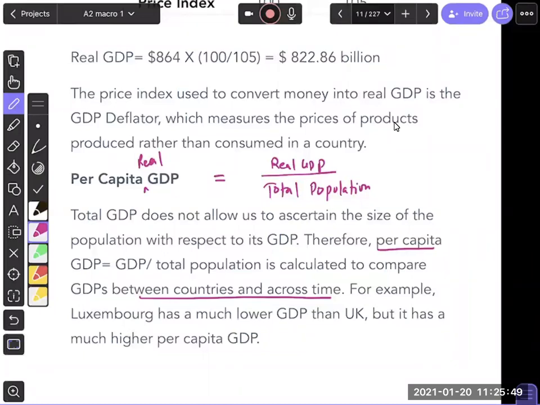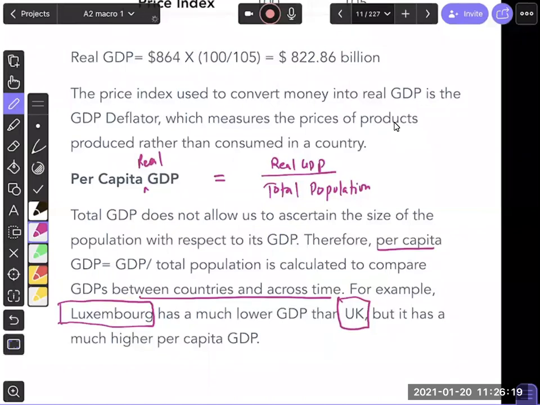A great example of this is one of the richest countries in the world, Luxembourg. Luxembourg is a very, very small country. When you look at Luxembourg's GDP, it's going to be much lower than that of the UK. But when you divide by total population, you will find its per capita income is much higher than the UK per capita income. Small countries may seem to be not doing too well, but if you look at per capita, they might be doing well because their population is small.